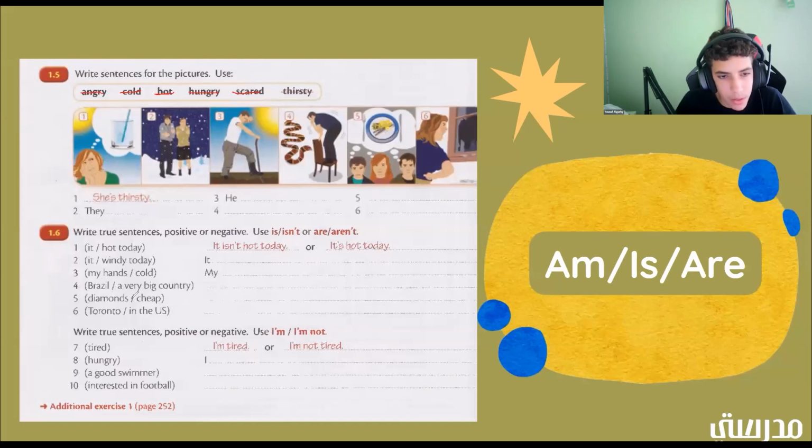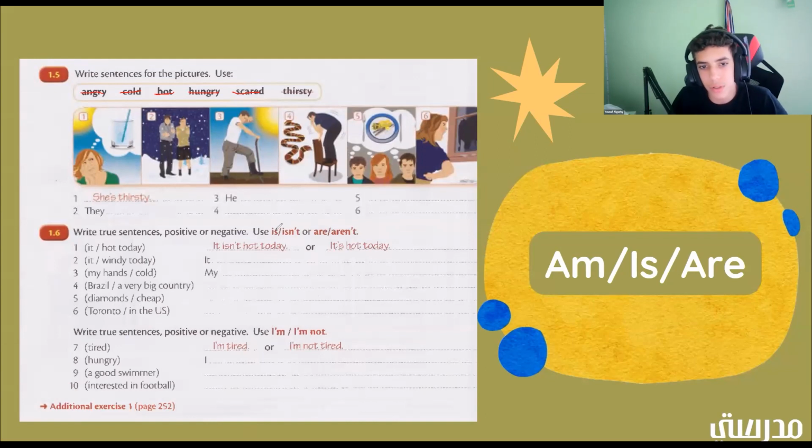So we have diamonds blank cheap. Diamonds are cheap, okay? Or it can be diamonds aren't cheap, okay? All right, now we have Toronto blank in the US. So Toronto isn't in the US. Toronto's in Canada. Yeah, Toronto, Canada. So Toronto is in Canada. Toronto isn't in the US. All right? Yeah. Okay. Write true sentences, positive or negative, and use I'm or I'm not.